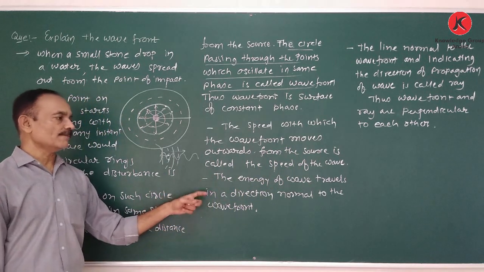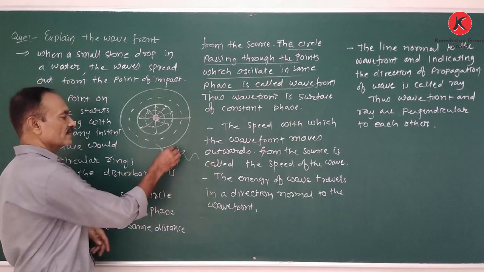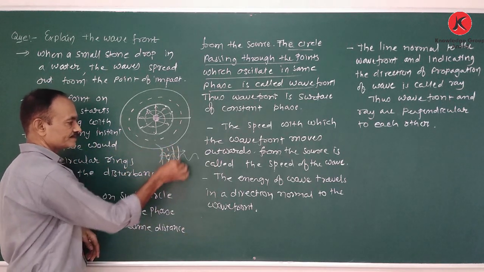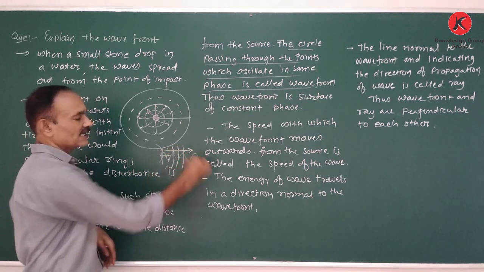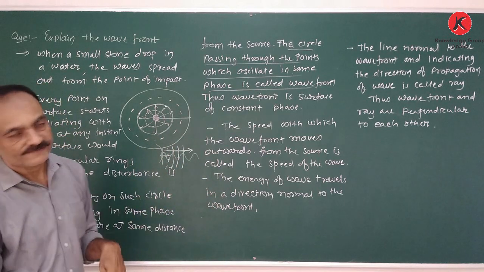Therefore, the energy of the wave travels in the direction perpendicular to the wavefront. Energy is propagated in this direction, perpendicular to the wavefront.